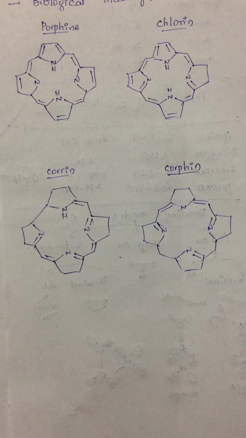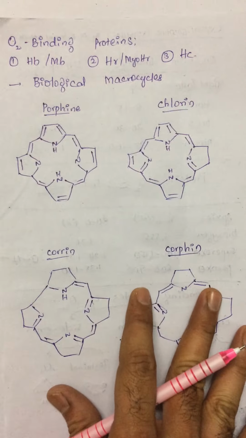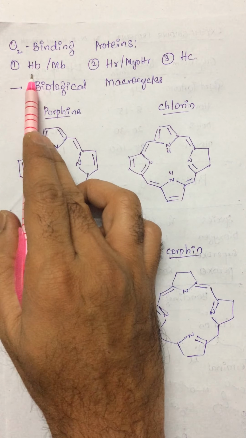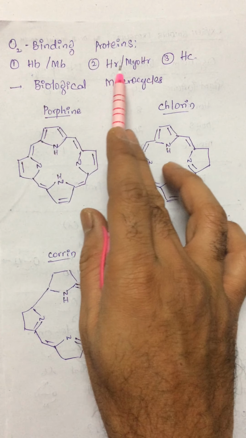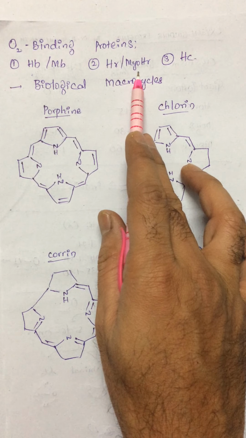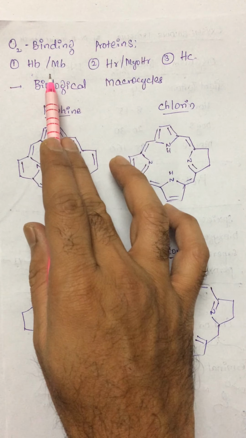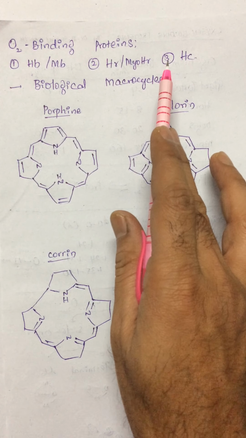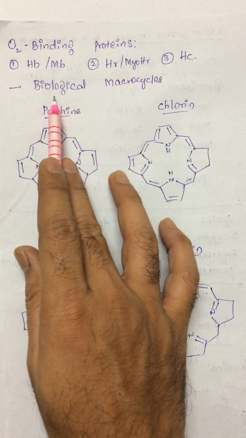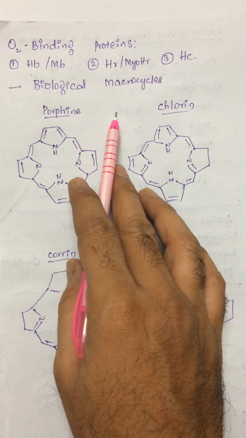Now getting into the oxygen binding proteins, as we said, the three important oxygen binding proteins are hemoglobin and its unit myoglobin, hemerythrin and myohemerythrin, the third one being the hemocyanin. Before getting into the details of hemoglobin, hemerythrin or hemocyanin, let us have a small introduction about some macrocycles that are present in the biomolecules.